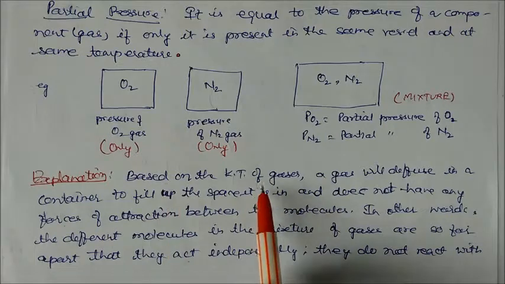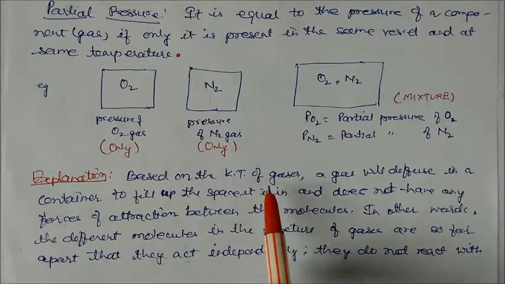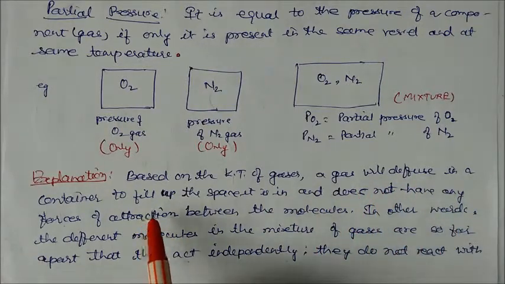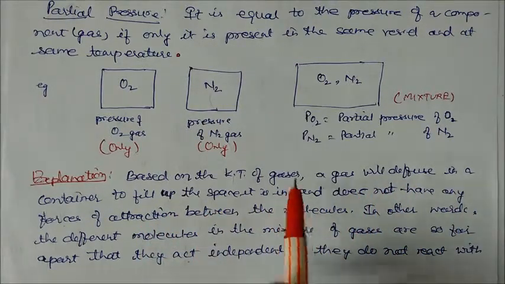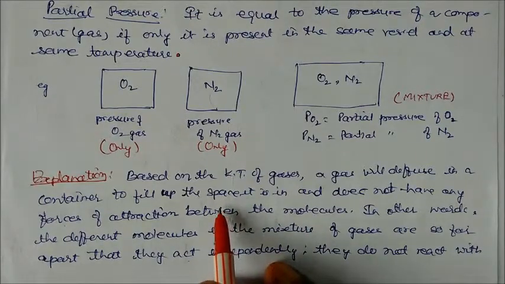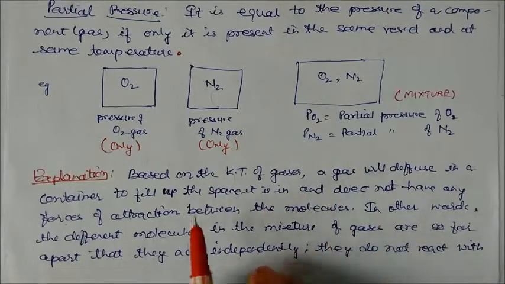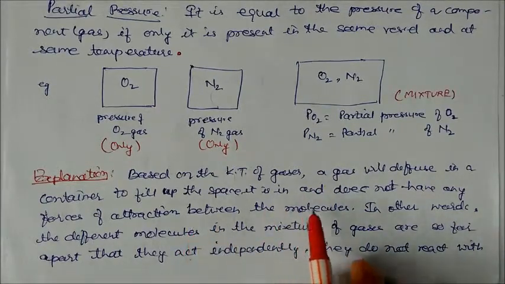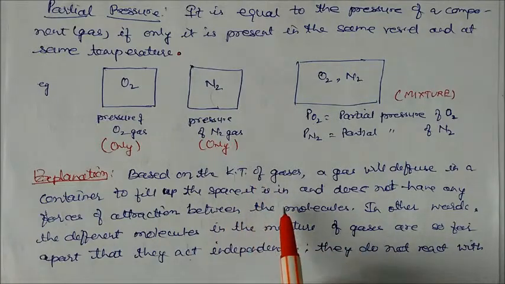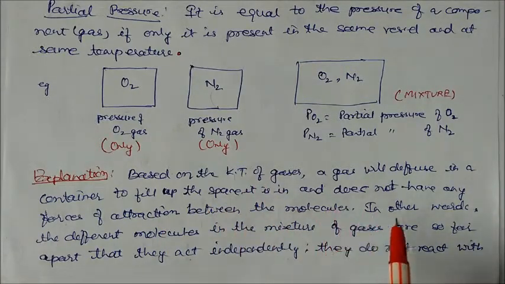Based on the kinetic theory of gases, which we will study later on, some points we will consider. A gas will diffuse in a container to fill up the space in it. If we keep any gas in any container, the whole container will be filled with that gas. A gas does not have any definite volume. So this is the kinetic theory property: a gas does not have a definite volume and there is no force of attraction between the molecules.